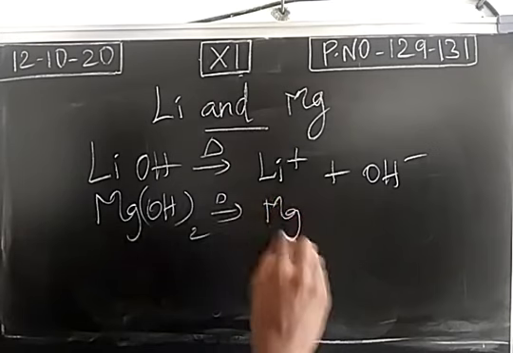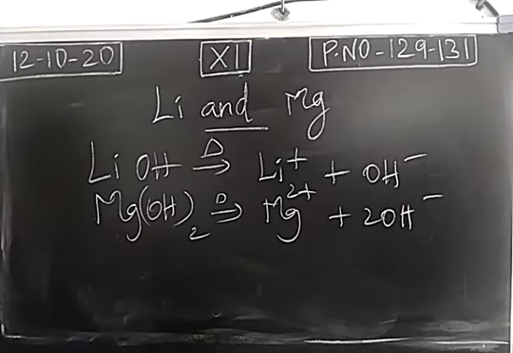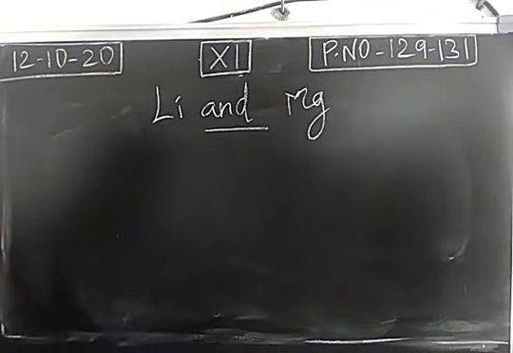Decomposition will give you cation as well as anion. So first similarity, nature. Both are hard metals. Second one, lithium and magnesium are forming oxides and hydroxides with water. They are sparingly soluble in water. Then due to decomposition, they are providing the ions. So two properties we have completed.